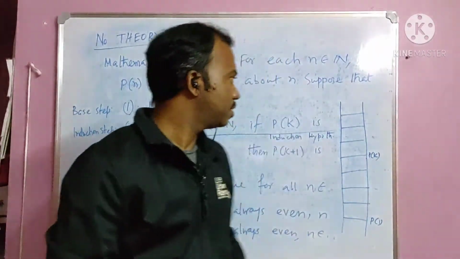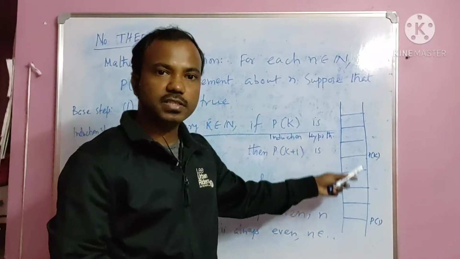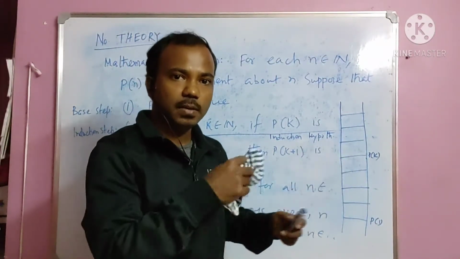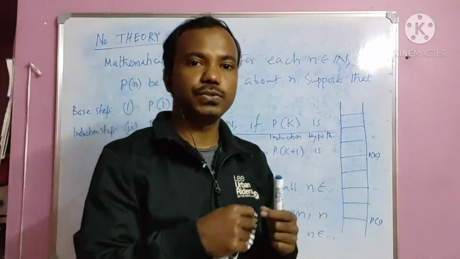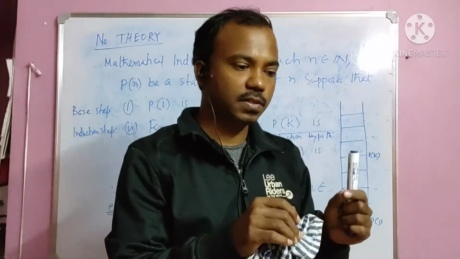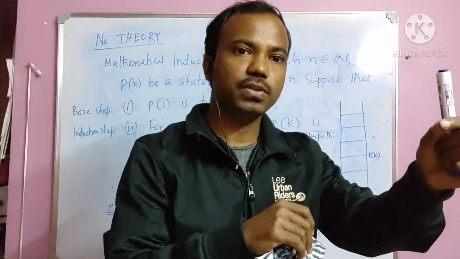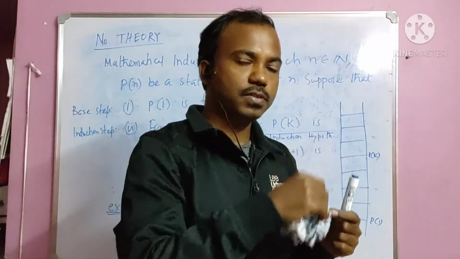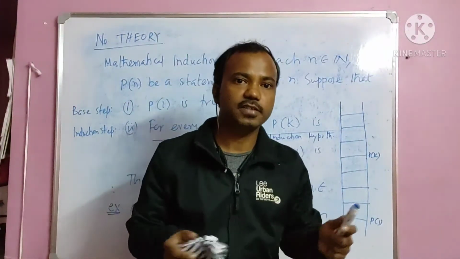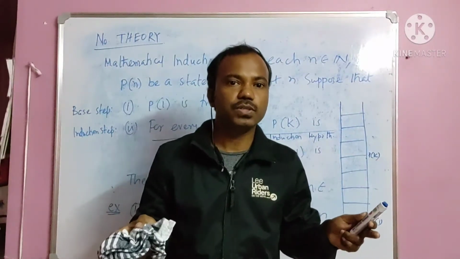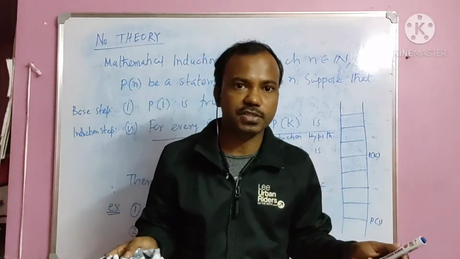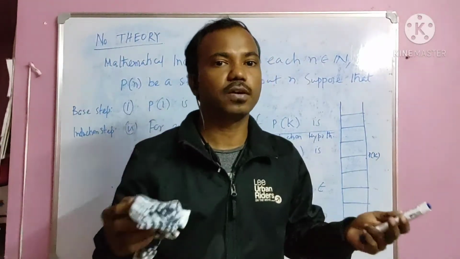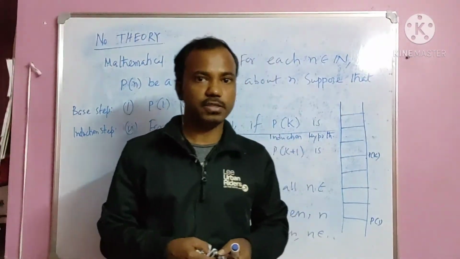So what is happening here? We are just checking for n many numbers. That means finitely many numbers. What is mathematical induction doing here? It's just shifting k to k plus 1. In that way we are getting finitely many Pn, which we can check for finitely many terms, and we can say that Pn is true for infinitely many numbers. We are able to say that.